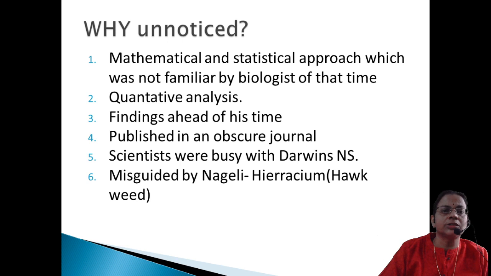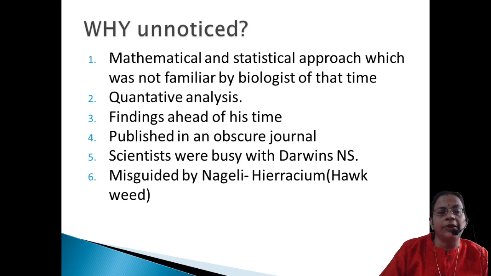The second one is quantitative analysis, a somewhat similar topic, because he presented the result in numerical method, which was not familiar to the scientists of his age. His findings were ahead of his time, very well advanced, and he produced graphical representation, etc.